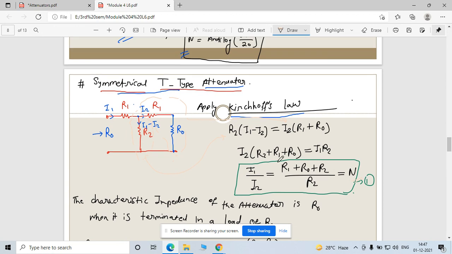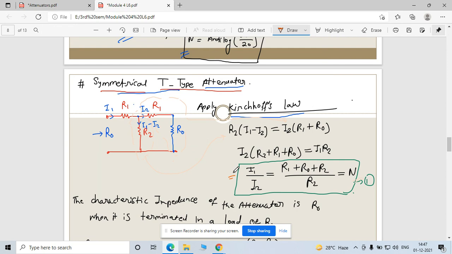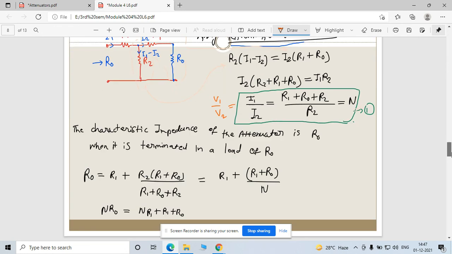That's why this is also equal to V1 by V2, because when you see Ohm's law, V1 is directly proportional to I1. So that's why V1 by V2 is equal to N.